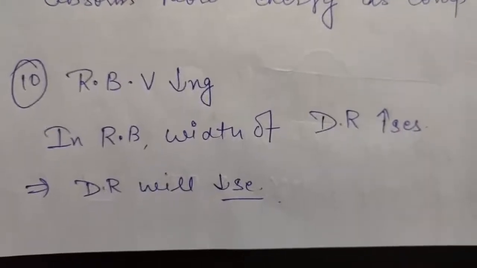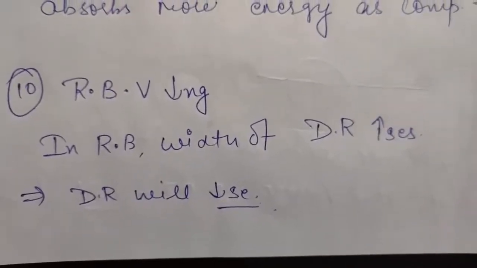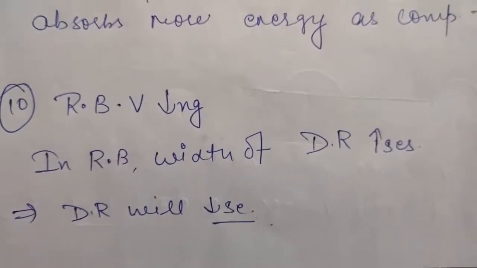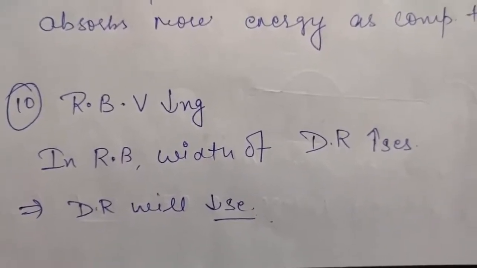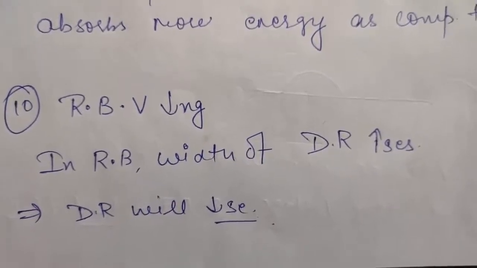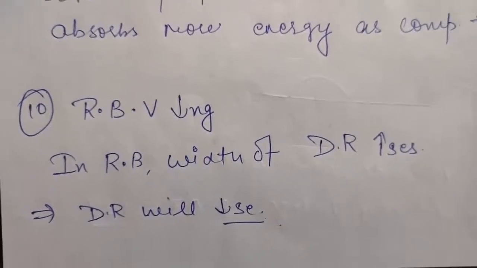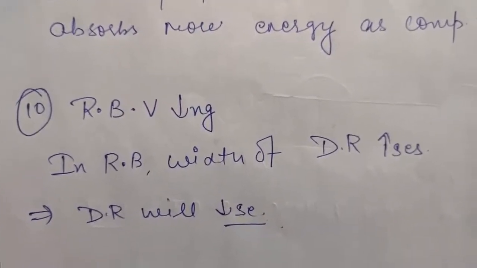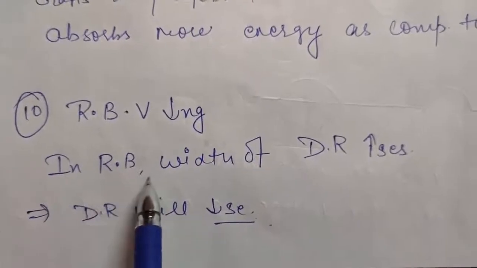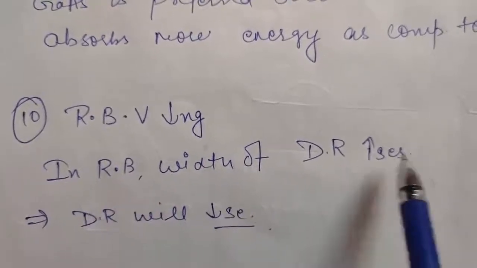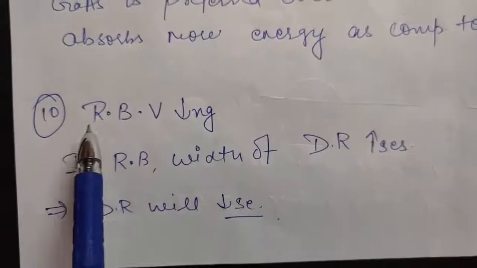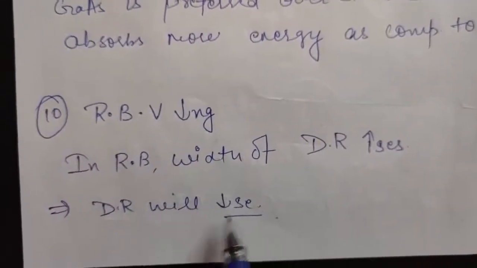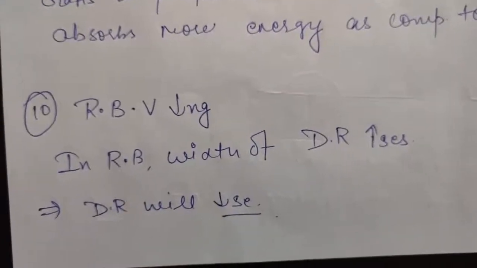Okay, so in the 10th question it is asked, if reverse bias voltage is decreased, what will happen to the width of the depletion region? As you have studied in your theory lectures, reverse biasing increases the width of the depletion region. That is, when your PN junction is reverse biased, the width of the depletion region increases, right? So I have written here, in reverse biasing, width of depletion region increases. But here, because the reverse bias voltage is decreased, the width of the depletion region will also decrease.